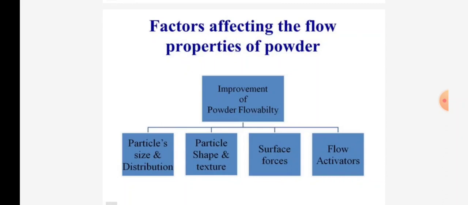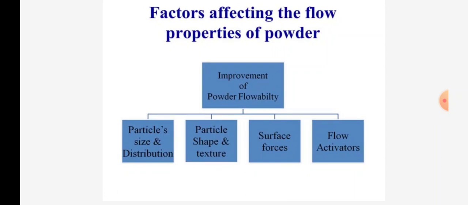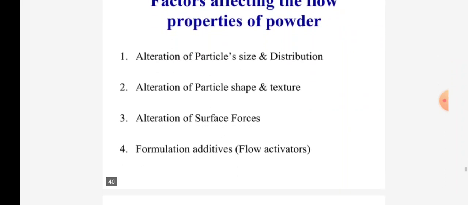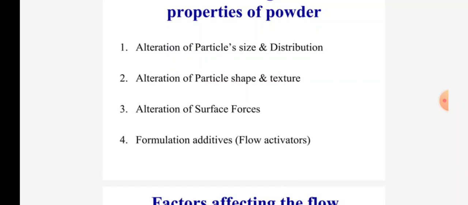What are the factors affecting flow properties of powders? The improvement of powder flowability. First one is particle size and distribution. Second one is particle shape and texture. Third one is surface forces. Fourth one is flow activators. Factors affecting the flow properties of powder: first, alteration of particle size and distribution. Second, alteration of particle shape and texture. Third, alteration of surface forces. Fourth, formulation additives and flow activators.